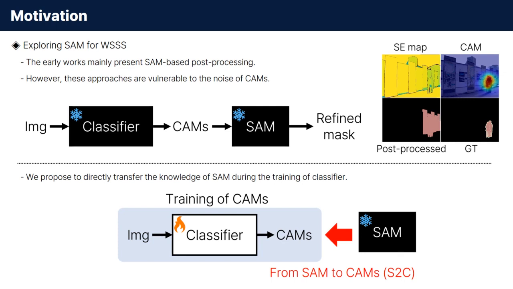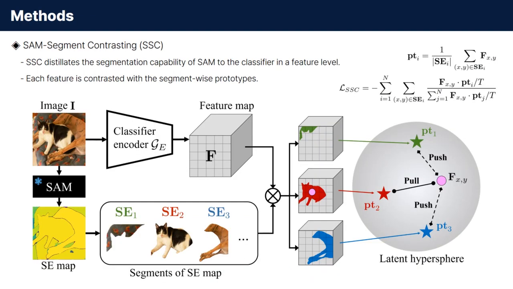Therefore, we propose to directly transfer the knowledge of SAM during the training of the classifier. Accordingly, we named our method From SAM to CAMs. The proposed SAM to CAM comprises two components.